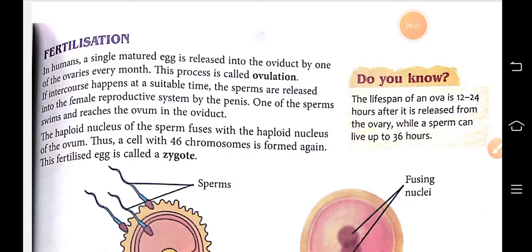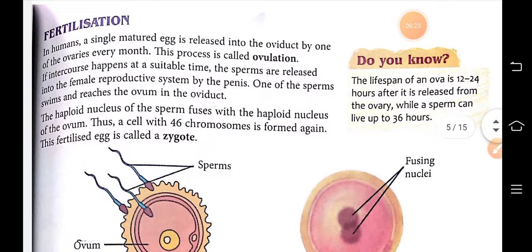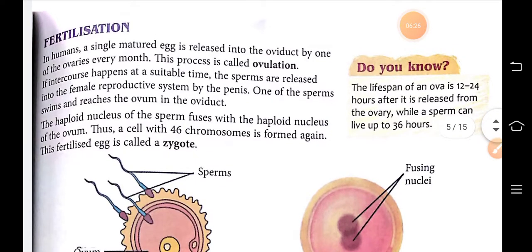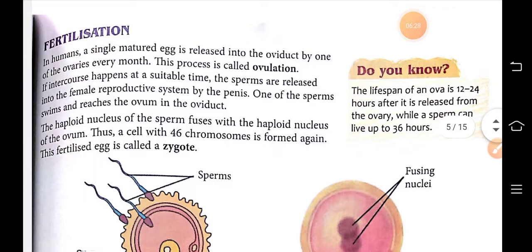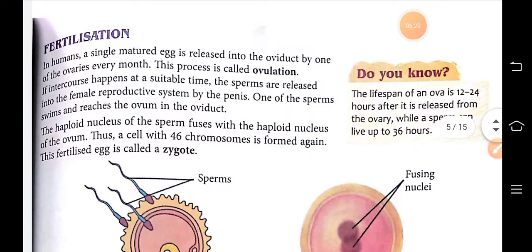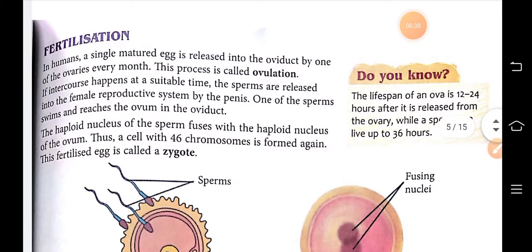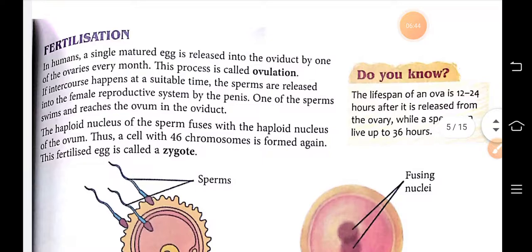In humans, a single matured egg is released into the oviduct by one of the ovaries every month, and this process is called ovulation. In the female body, the matured egg which is released by the ovaries goes to the oviduct.